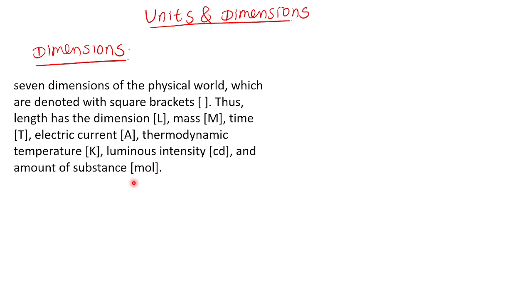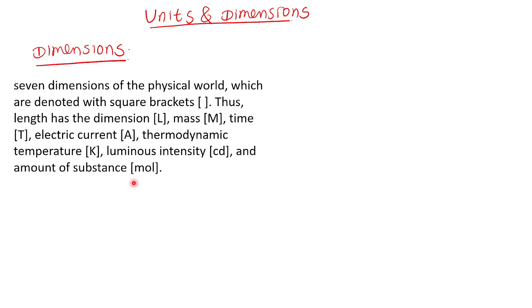So the 7 dimensions means the 7 fundamental physical quantities. There are 7 fundamental physical quantities called dimensions, and remember the symbol representing each dimension.